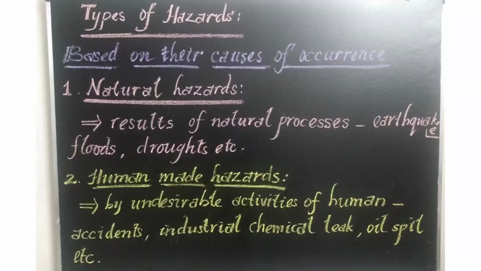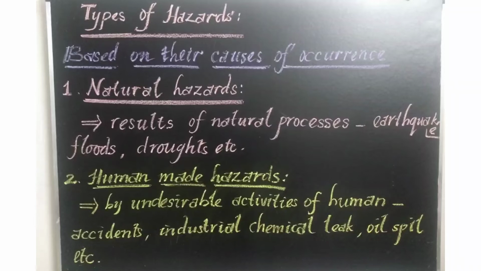Hazardous waste, which will pollute air and water, and dam failures. Dam failure is caused by human beings because of not carefully constructing it. So dam failures, wars, terrorism, these are all caused by human beings, which are known as human-made hazards. So based on their causes of occurrence, the third hazard is the socio-natural hazard.